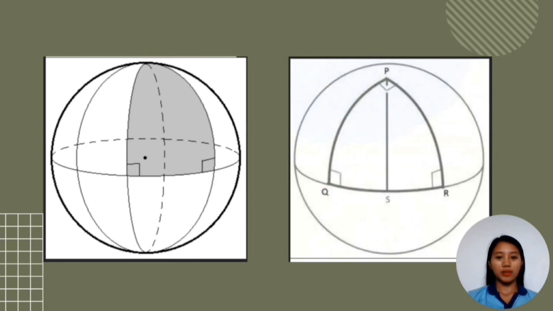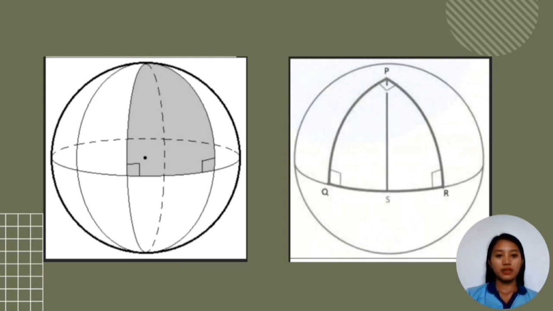In Euclidean geometry, the sum of all the interior angles of a triangle is equal to 180 degrees, and forming more than one right angle or obtuse angle is not possible. However, if we draw a triangle on the surface of a sphere, we can see here that it can form more than one right angle or more than one obtuse angle.